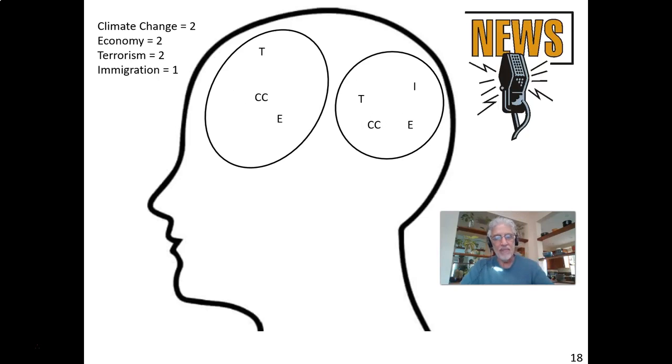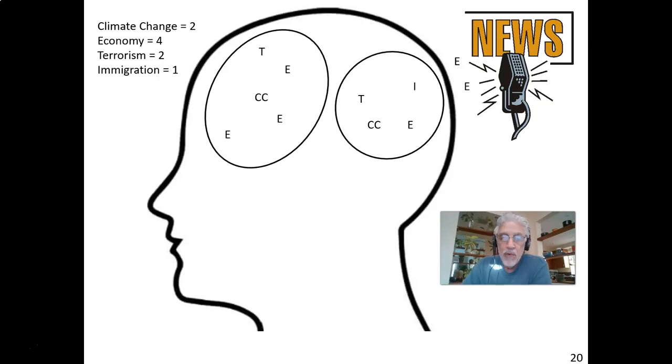Now, let's go back to the beginning, the person I described at the very beginning, where they have 2 attitudes about climate change, 2 about the economy, 2 about terrorism, and 1 about immigration. And you can probably tell from past presentations how this is going to go. Now, when they're listening to the radio, this is a different day. On the radio, they're talking about the economy. And so you can see an E that stands for the economy coming out of the microphone. And now they have an additional attitude about the economy at the top of their head.